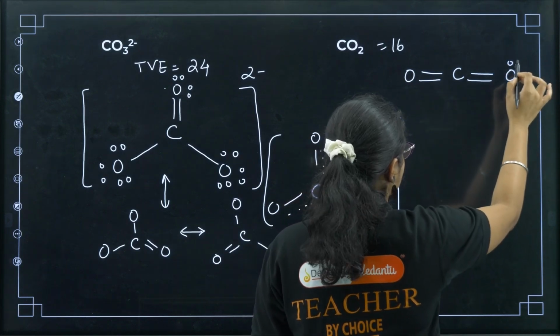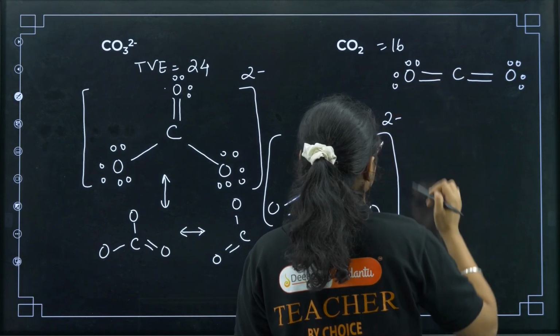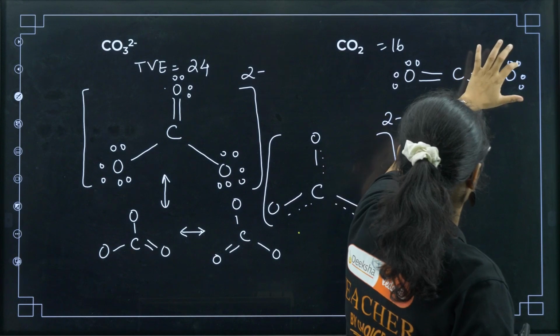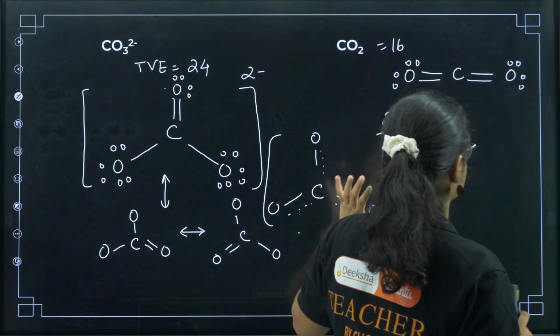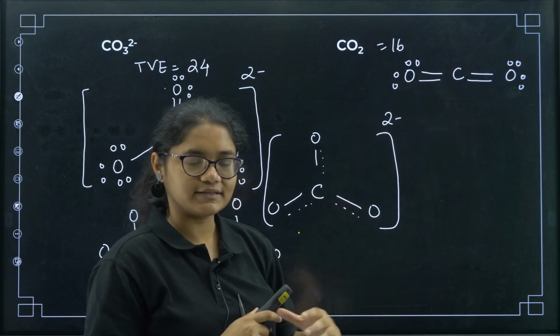Now 9 10 up to 16. Yeah, 16 valence electrons are done. All the electrons are given, all the octets are satisfied.